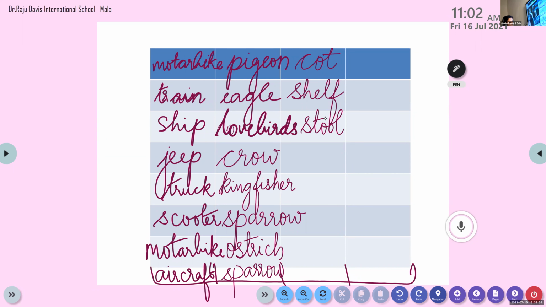Yes, come on. Anything else? Bookshelf. Yes, we have already written shelf, so we can write bookcase. Okay. So we can write there bookcase.